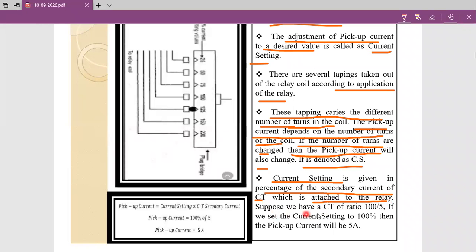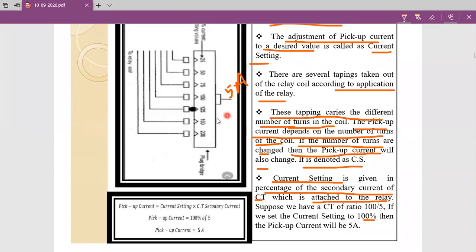Now, suppose we have a current transformer whose ratio, that means rating, is 100/5. If we set the current setting equal to 100%, then the pickup value is equal to 5 amperes. I already told you, here 5 is the secondary current of the current transformer, so it is 5 amperes.